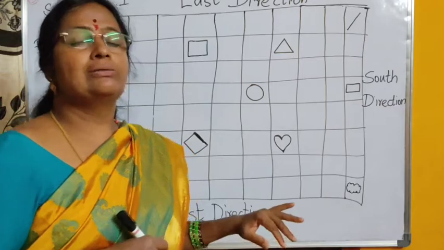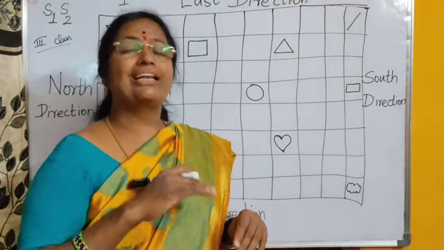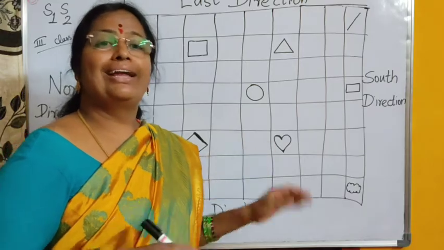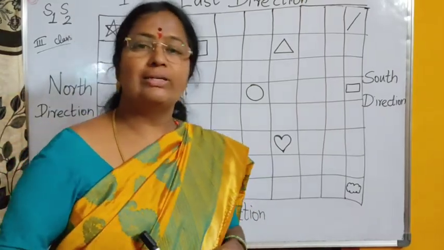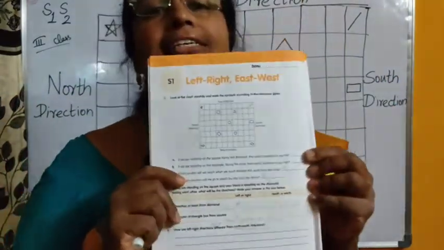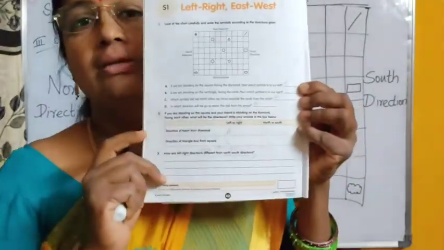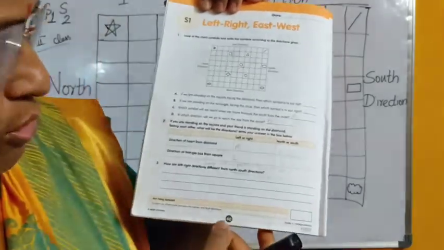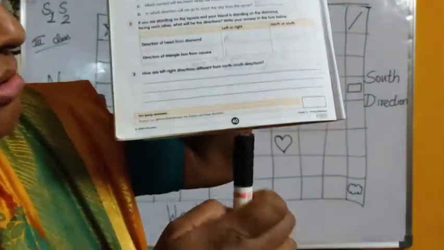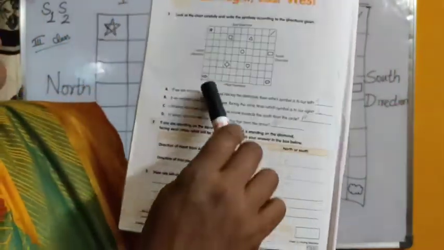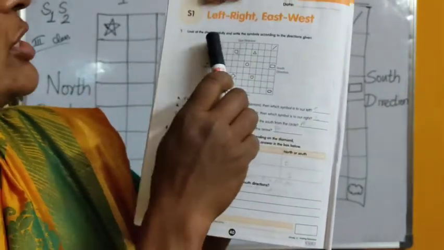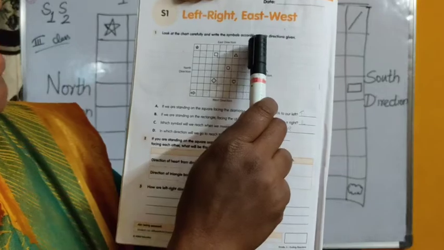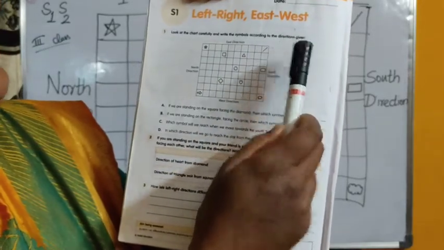Under this box, there are some questions, something like fill in the blanks. You have to read this. You have to read and you have to answer. Right, students? Okay. This is the page. Hope you can see this. This is your workbook page number 40, students. So this is the box and the question is, look at the chart carefully and write the symbols according to the directions given.